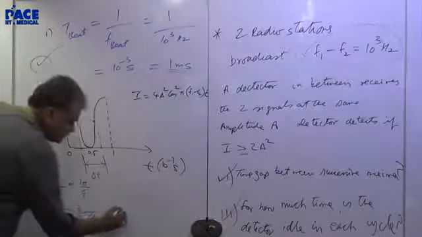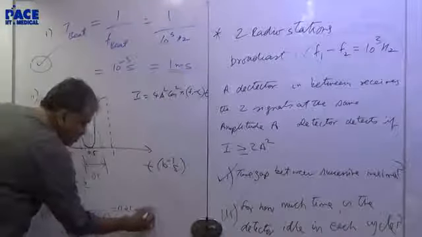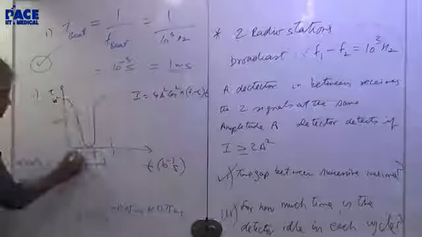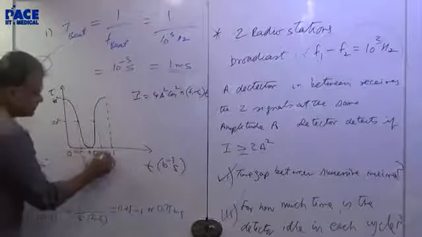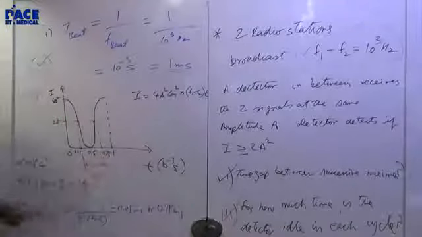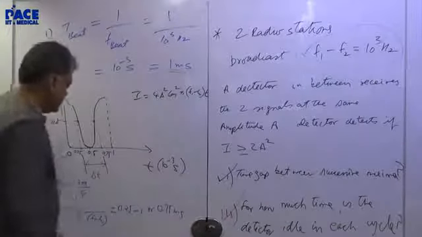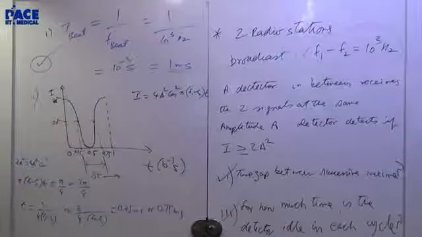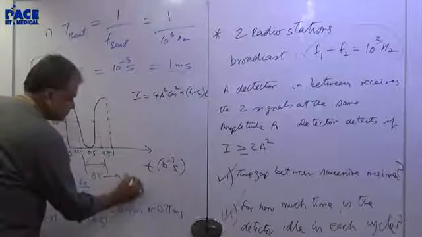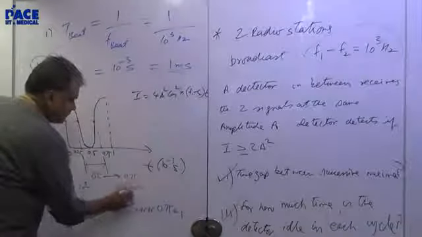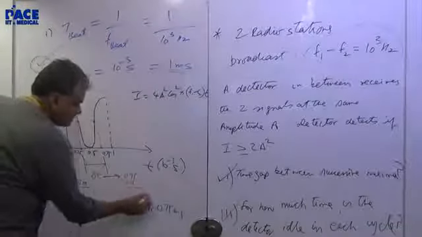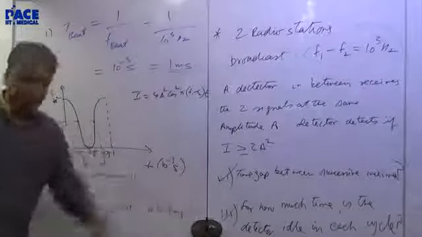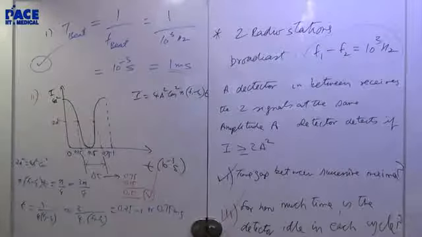That is 0.25 millisecond or 0.75 millisecond. So what is the gap? Delta t is 0.75 minus 0.25, so 0.5 millisecond is the required answer. The second part is also done.